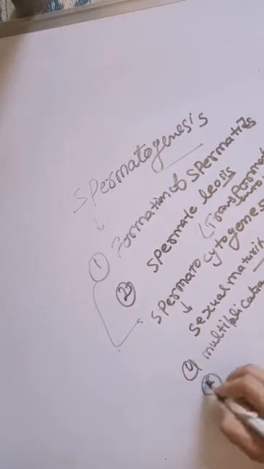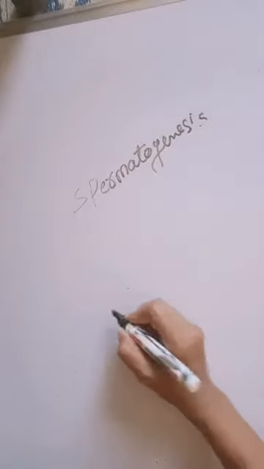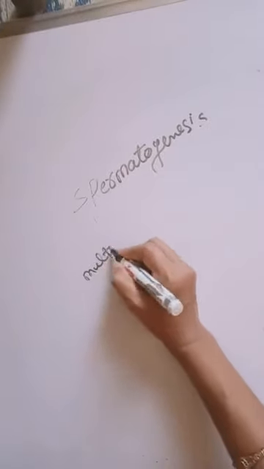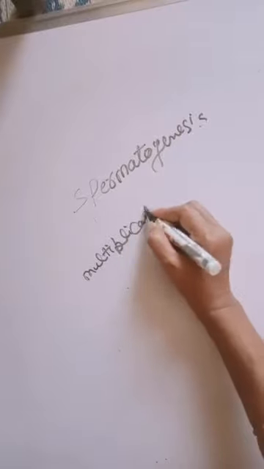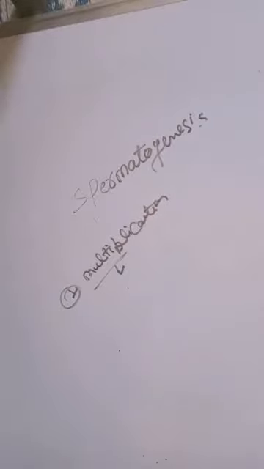Second, growth phase, and third is maturation phase. In the first step, the multiplication phase, spermatogonia are formed.